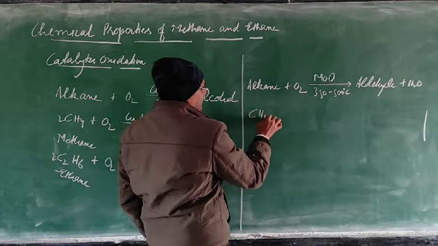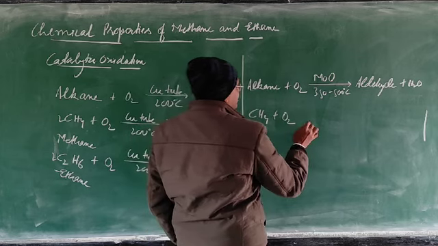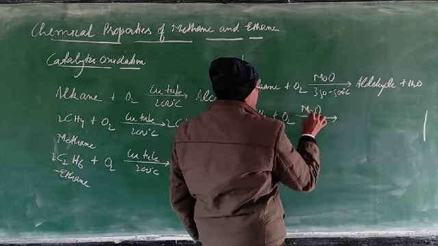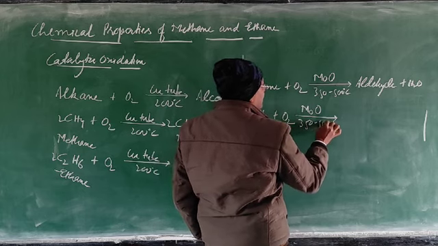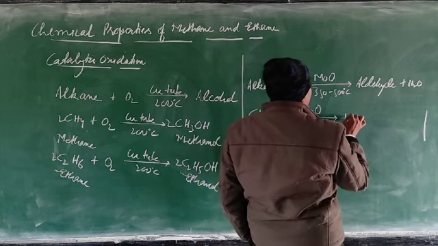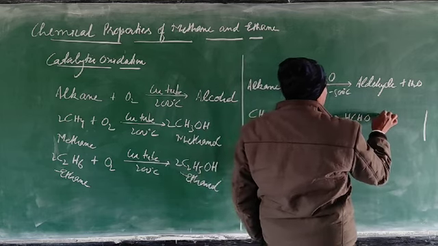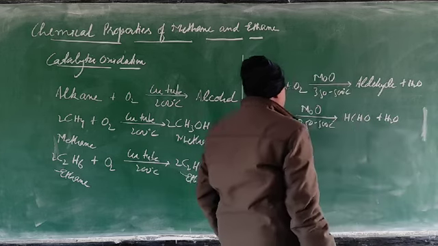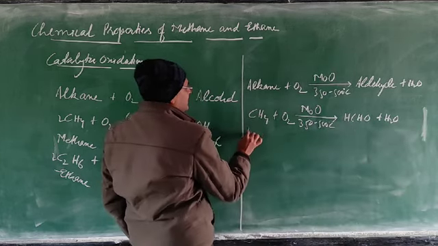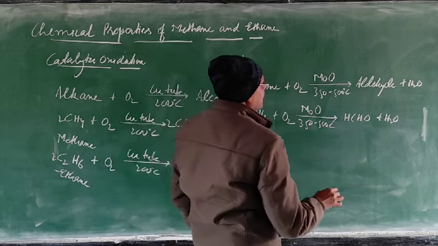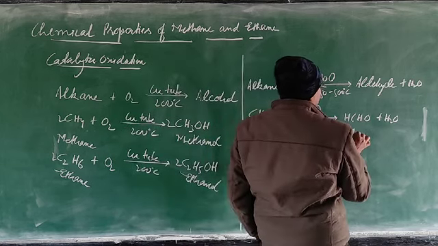Methane combined with oxygen in the presence of molybdenum oxide at 350 to 500 degrees Celsius will give HCHO plus H2O. It is balanced. So this one is methane and that one is methanal.